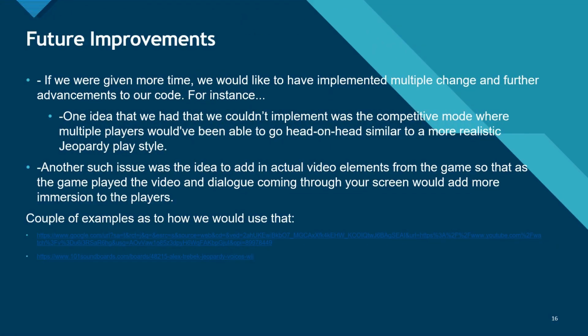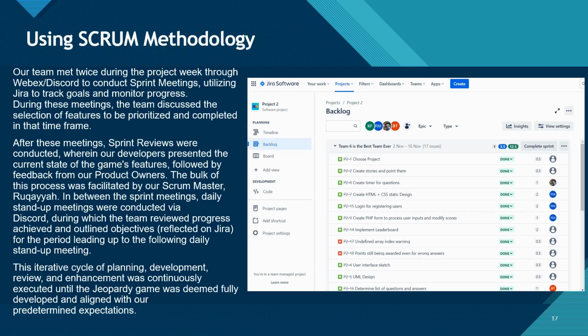Our team decided to use the Scrum methodology to keep track of our progress and our goals. We did so by meeting twice a week through WebEx or Discord to conduct our sprint meetings. In these meetings, we utilized Jira to track our goals and monitor our progress. During these meetings, the team discussed the selection of features to be prioritized at that time and completed in the time frame. After these meetings, we held sprint reviews, where we demonstrated the current state of our game features, followed by feedback from our product owners.